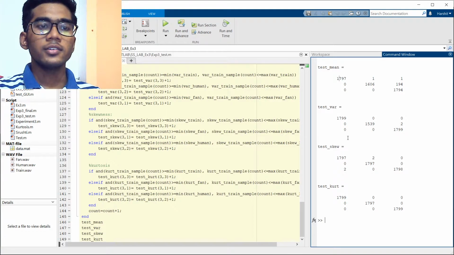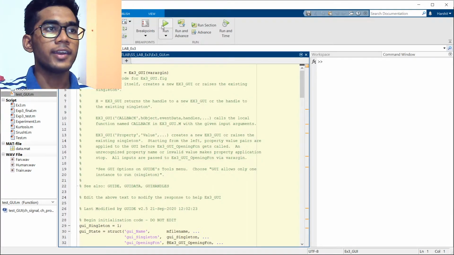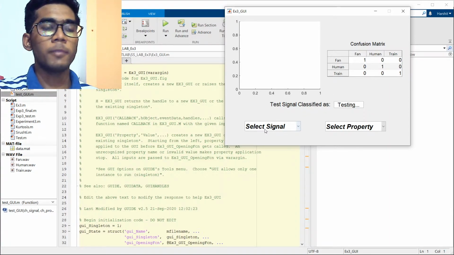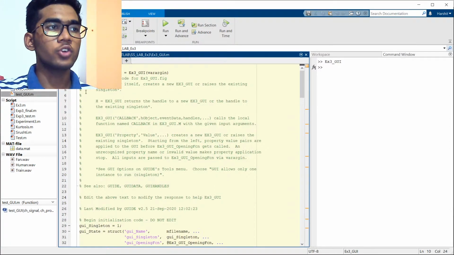So, now coming to our GUI. This is the code for our GUI. Let me just run it. This is our GUI. As we can see, it has an axes to plot the data and 2 pop-up menus to select them and display the confusion matrix. So, coming to our code, as usual, most of the functions are automatically generated when we create the GUI.